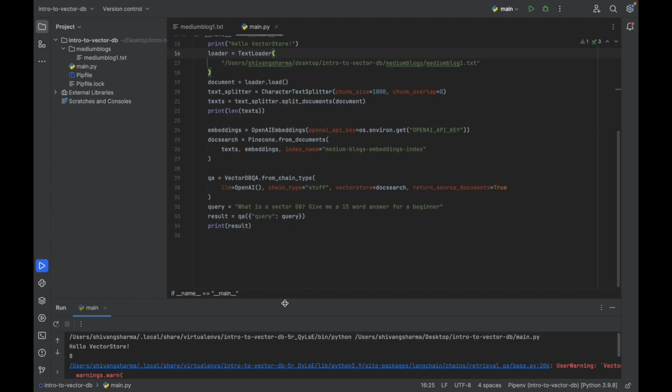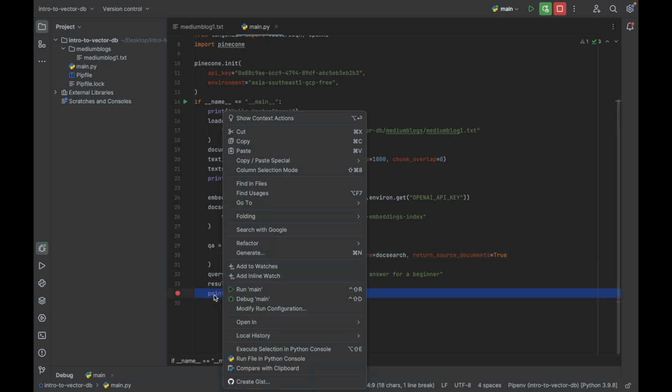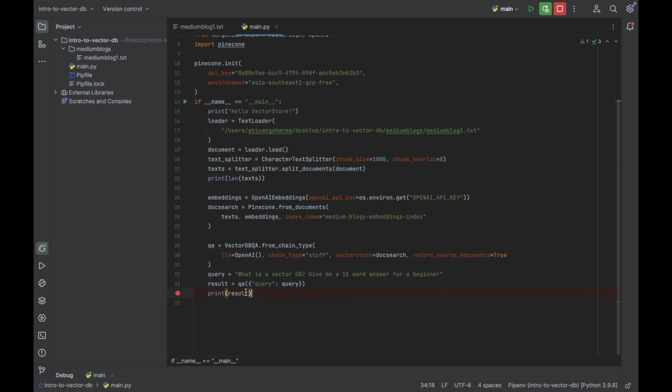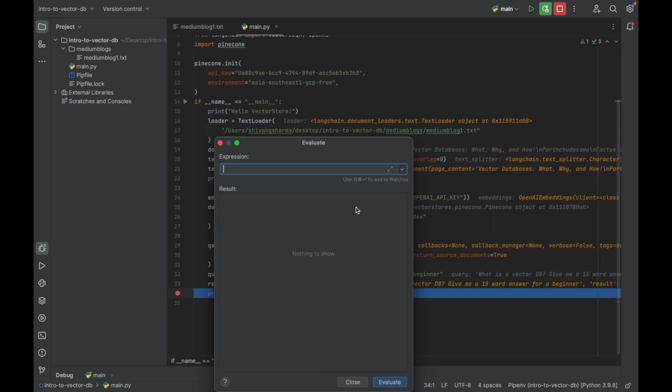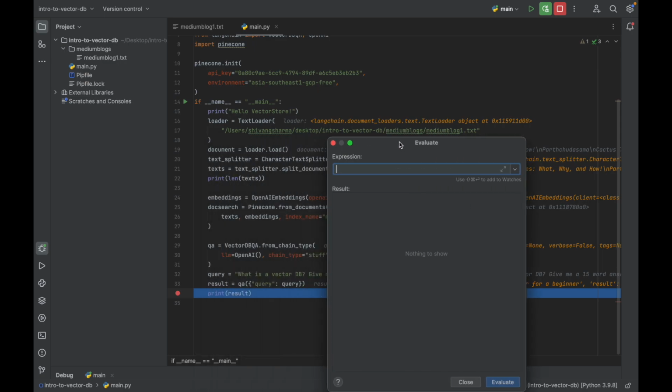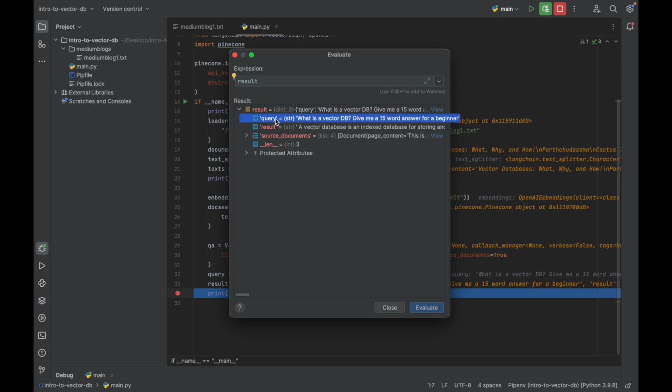And over here, even if we start to debug and want to evaluate only this line, we can evaluate this expression, where we will find, yeah, so here, as you can see, we are getting the result, and this is the query.